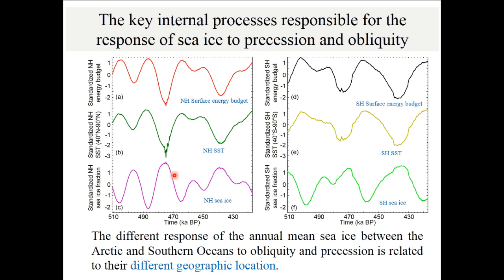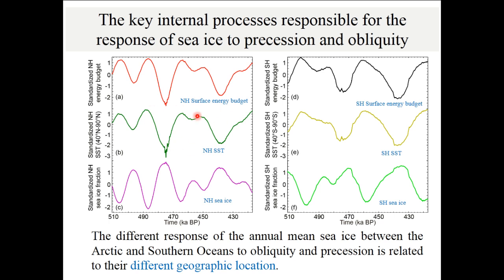As we know, the sea ice is directly influenced by the sea surface temperature, which is controlled by the surface energy budget. Also, the sea ice can influence the sea surface temperature, which we will discuss later. When the surface energy budget is low, the sea surface temperature is low, and tends toward more sea ice formation.